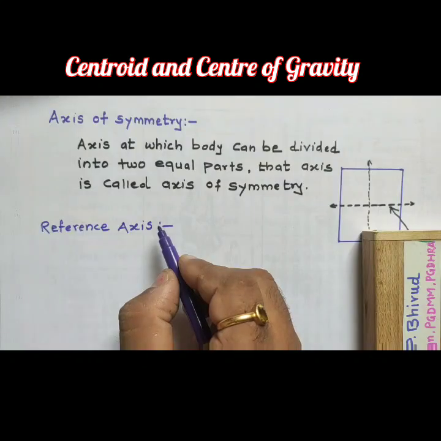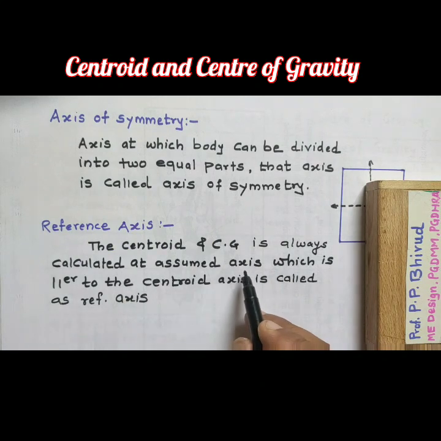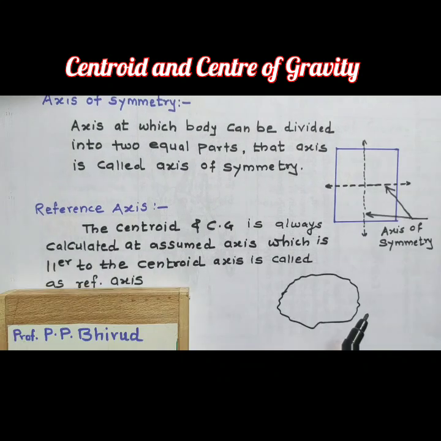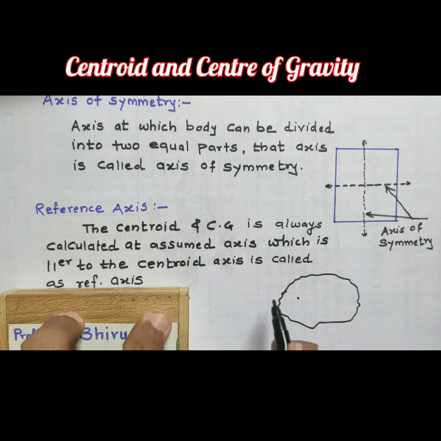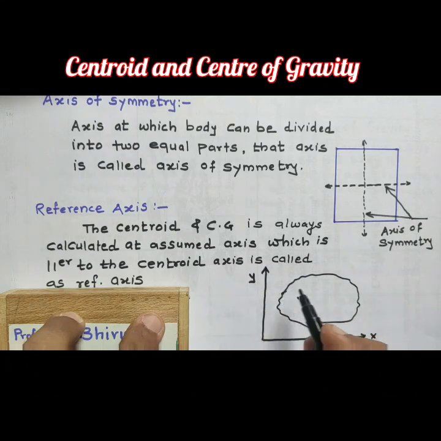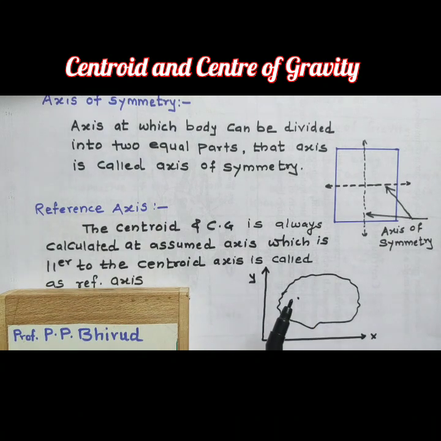Next is reference axis. The centroid and CG are always calculated about an assumed axis which is parallel to the centroidal axis. That axis is known as the reference axis. Let us try to understand this reference axis through the diagram. Consider any irregular body. Assume any axis. This is the x-axis and this is the y-axis, which are parallel to the centroidal axes of this irregular body.